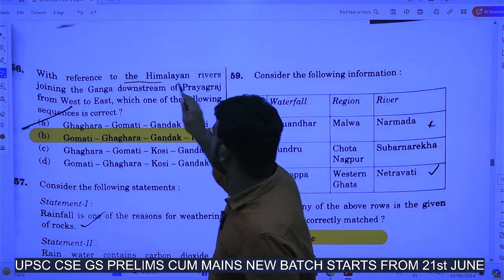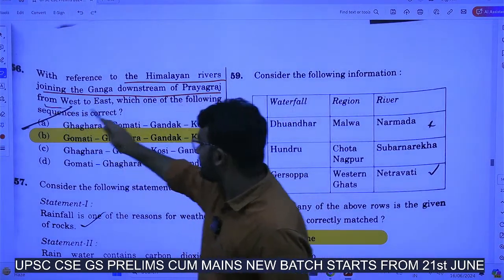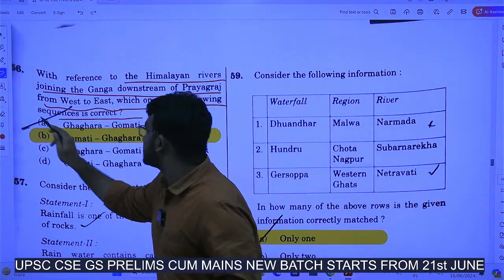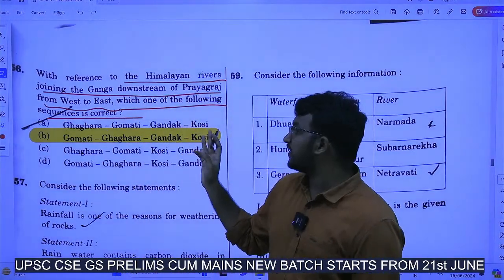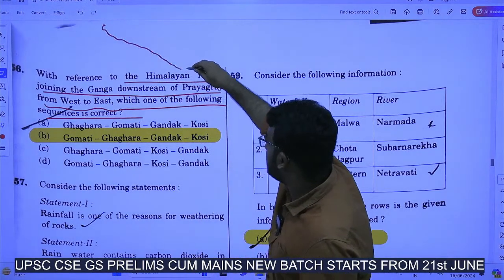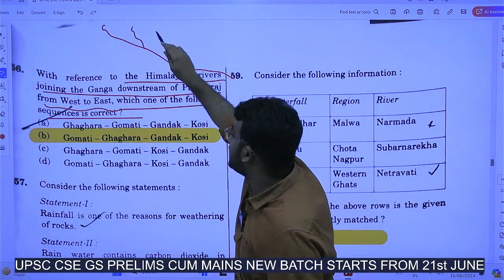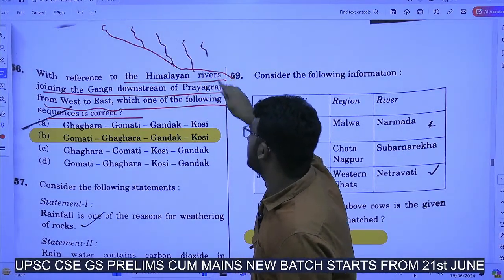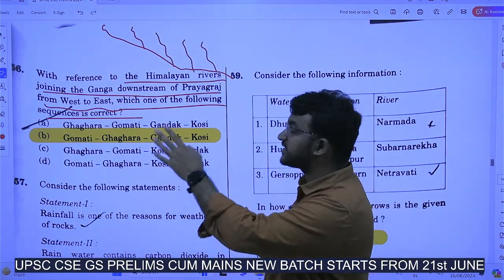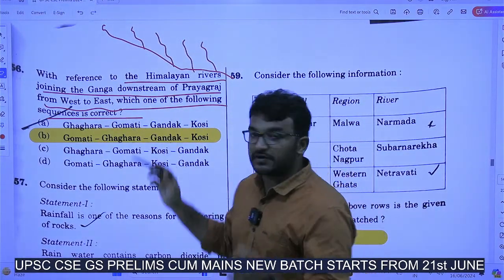With reference to the Himalayan rivers joining the Ganga downstream of Prayagraj from west to east, which of the following sequences is correct? What they are asking is, the Ganga is flowing through different states, and tributaries will be joining. So he had asked the position of tributaries joining the Ganga from west to east.